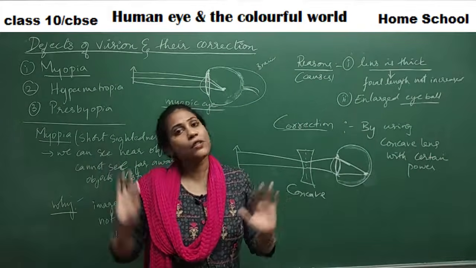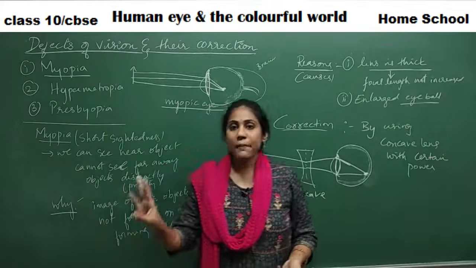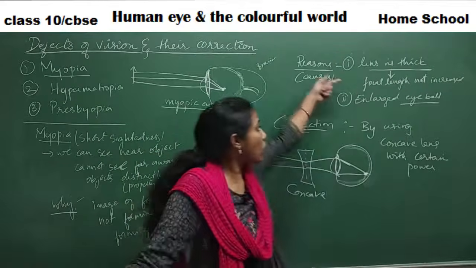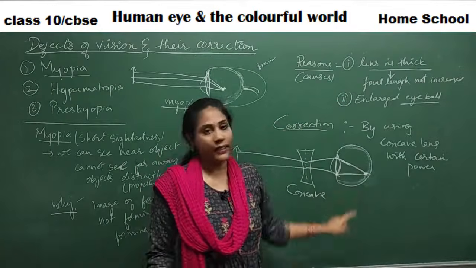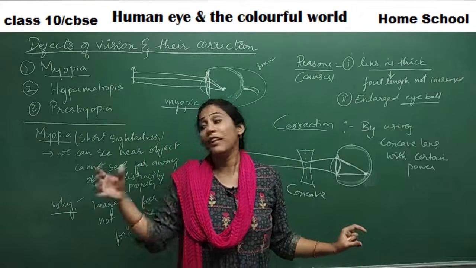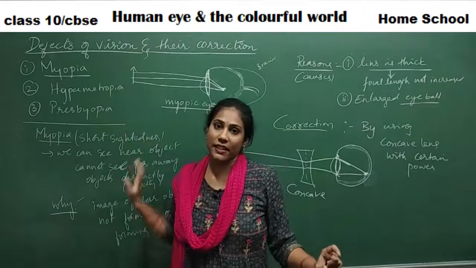Clear? So this is about myopia. What is important here is to know its definition, why it is caused, and how to correct it. These are the 3 points you should always keep in mind for all the defects that we study.